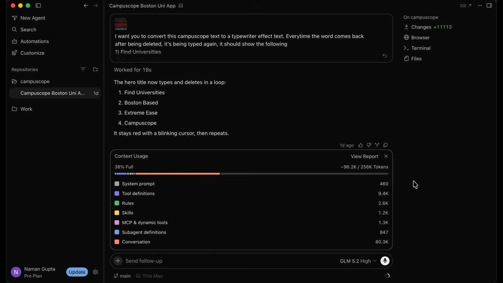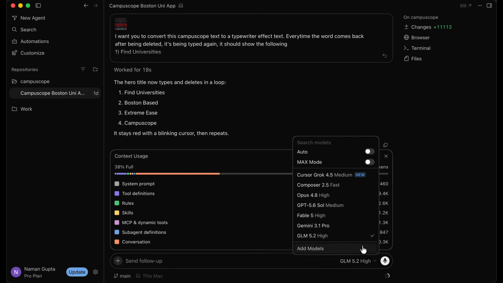In order to understand model routing, all you have to understand is that we're giving different tasks to different AI models based on the complexities of the task and the model's specialty. For example, if I have a very basic task, one that does not require too much thinking or reasoning, but I need it to be done very quickly, I can give that to GLM 5.2. For example, changing the color of a button, right?